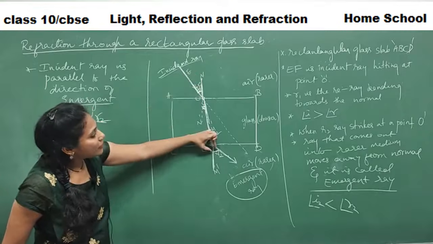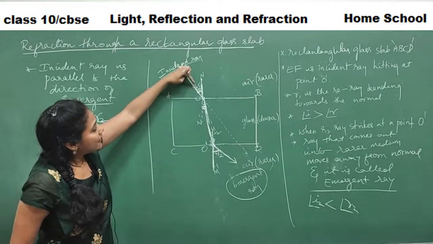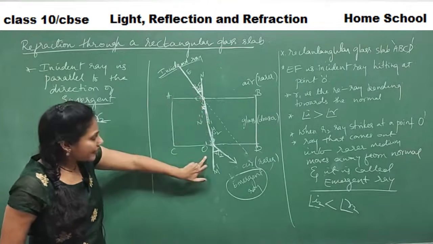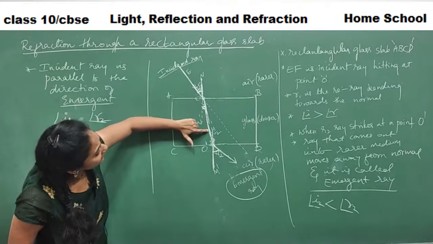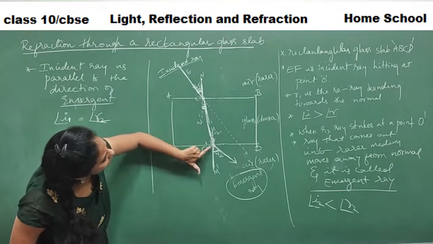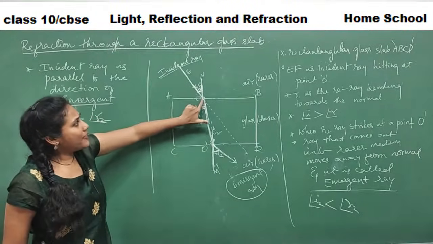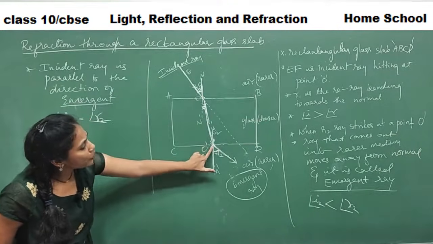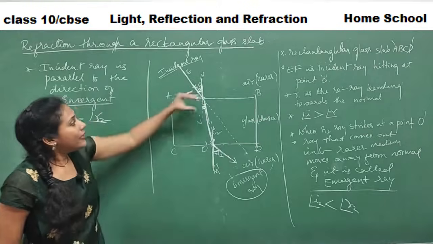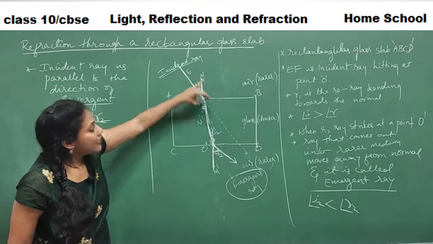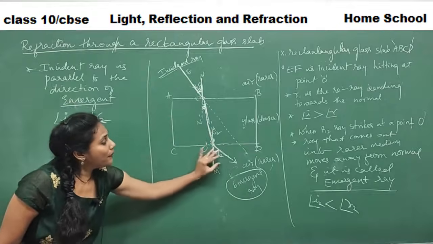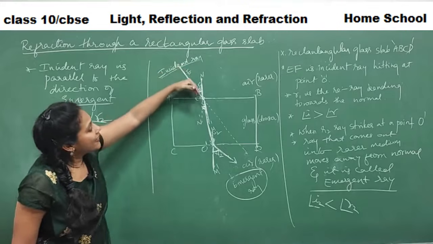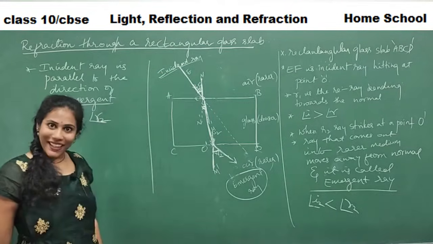When this angle is equal to this angle, you know what happens? The extent of bending of the incident ray at point O is equal to the extent of bending of the refracted ray at point O dash. Bending took place at point O on the AB side, and here bending took place at point O dash on the CD side. How much ever bending took place here, the same amount of bending took place there also. That is the reason the incident ray is parallel to the emergent ray.